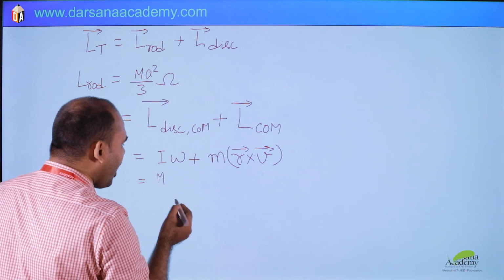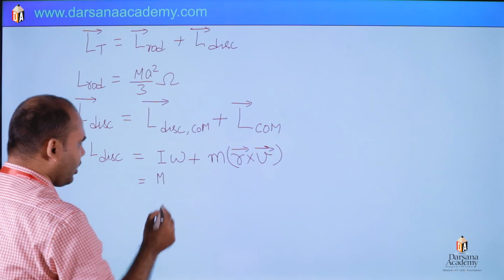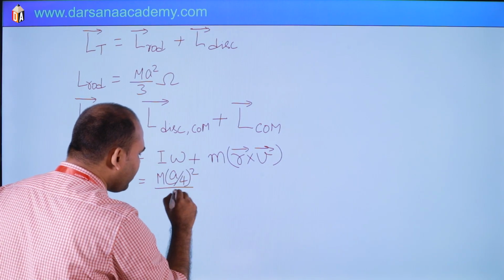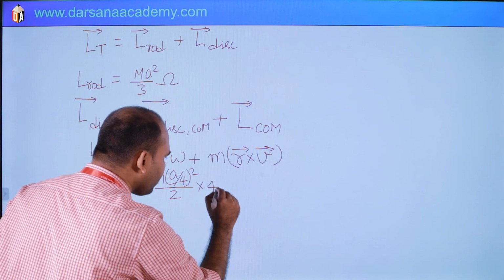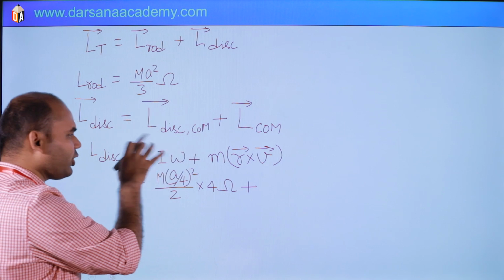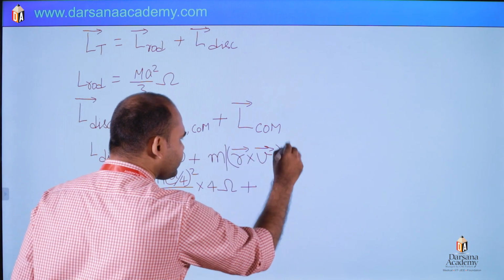So m, r is what? Radius is a by 4, I think. So m r square by 2 and omega is 4 omega. The direction is the same, so we are directly adding here. Here we will take the magnitude of this one.